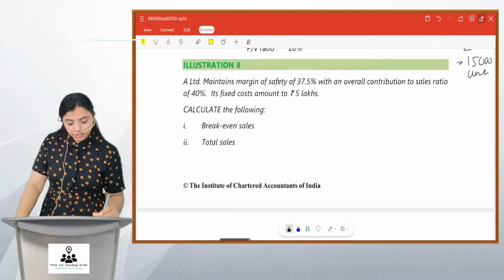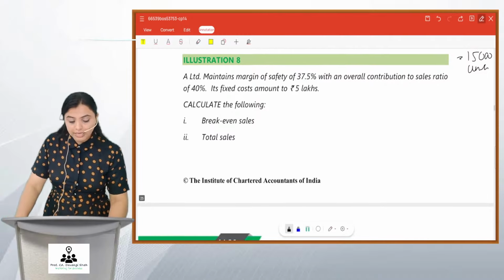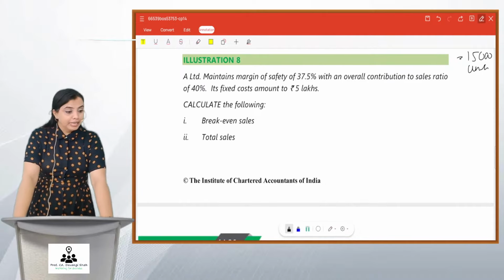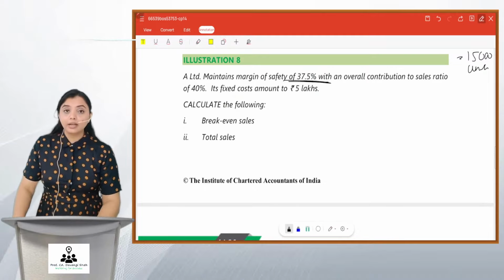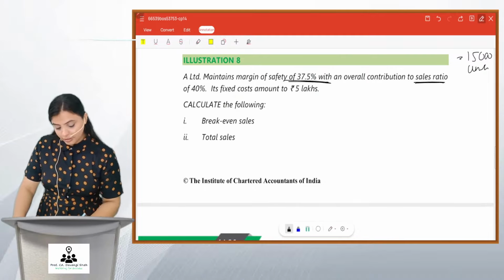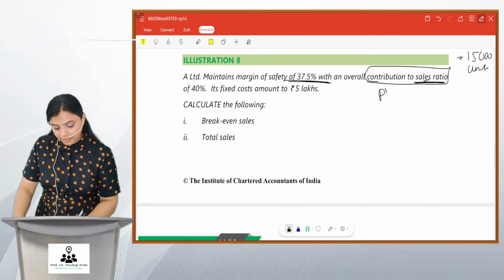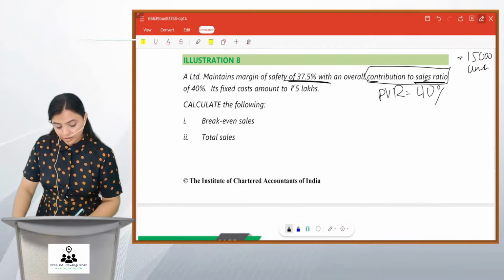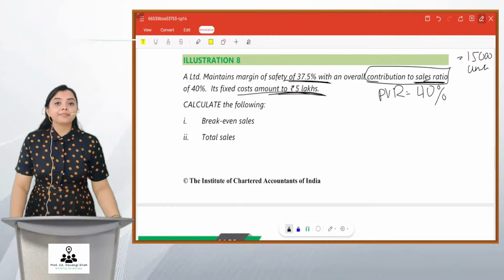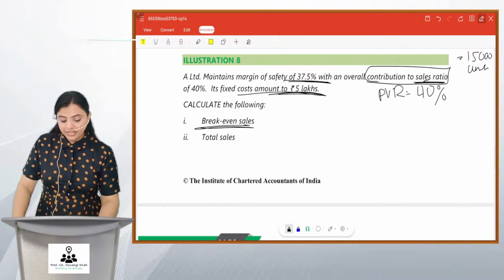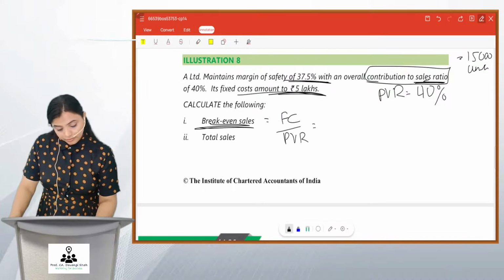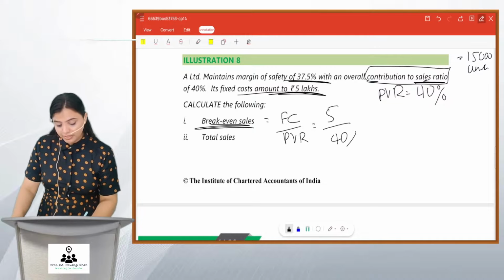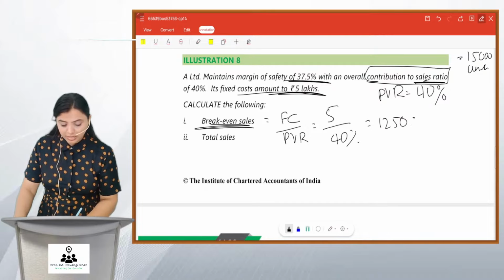Let's proceed further with illustration number 8. A Limited maintains a margin of safety of 37.5% with an overall contribution to sales ratio, which is nothing but the PV ratio, of 40%. Fixed cost is 5 lakh. Calculate break even. Friends, BEP is nothing but fixed cost upon PV ratio. Fixed cost is 5 lakh, PV ratio 40%. So what do you get? 5 lakhs divided by 40%, you get 12 lakh 50,000 as your break even.